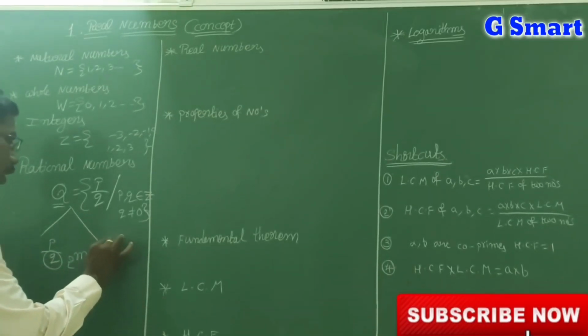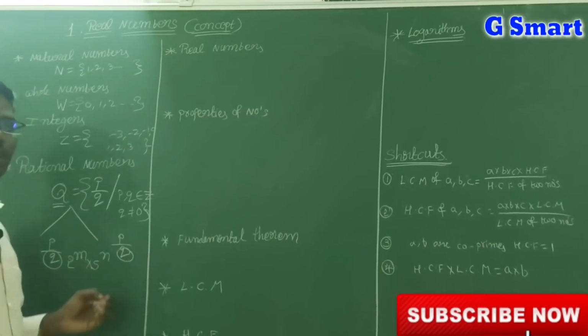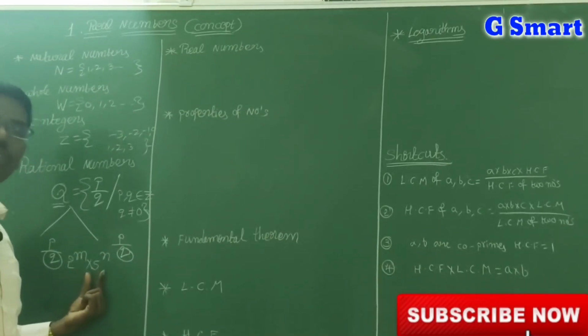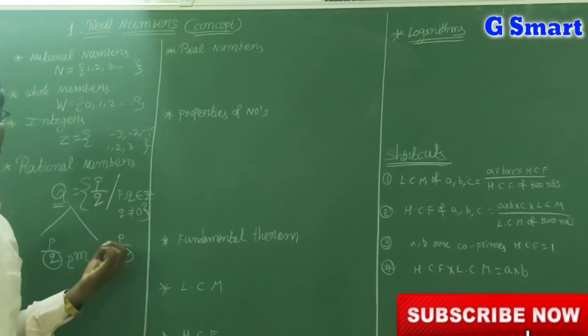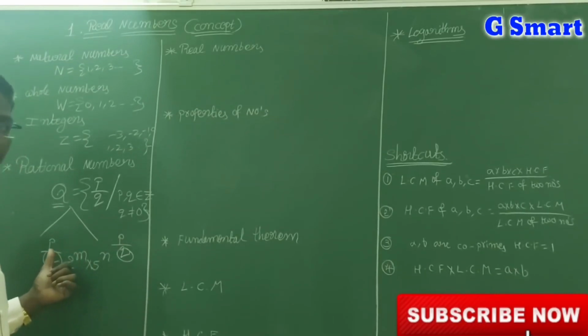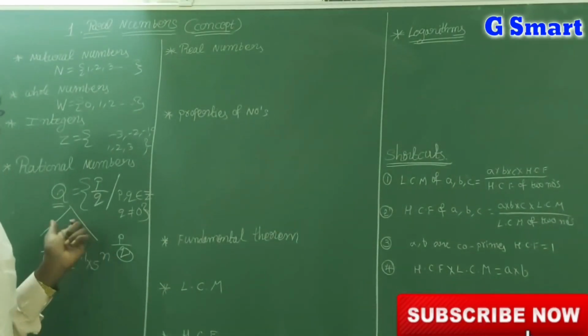If in p by q, the denominator q includes other numbers besides 2 to the power m and 5 to the power n, then those are non-terminating recurring. So rational numbers are of two types: terminating decimals and non-terminating recurring decimals.